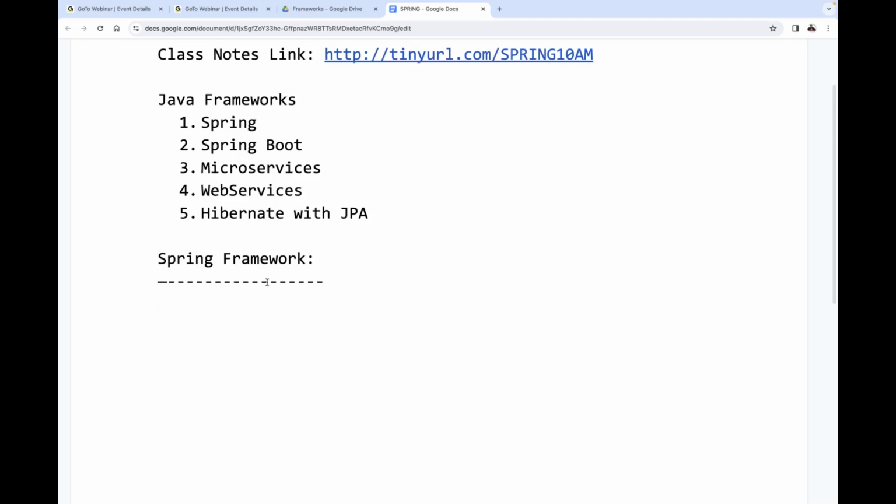One more point I'm telling you. Up to now, the learning process has been at one level. From next onwards, the learning process should be different. Always we have to think about enterprise application development. Up to now, we have just played with standalone applications, simple command prompt applications.